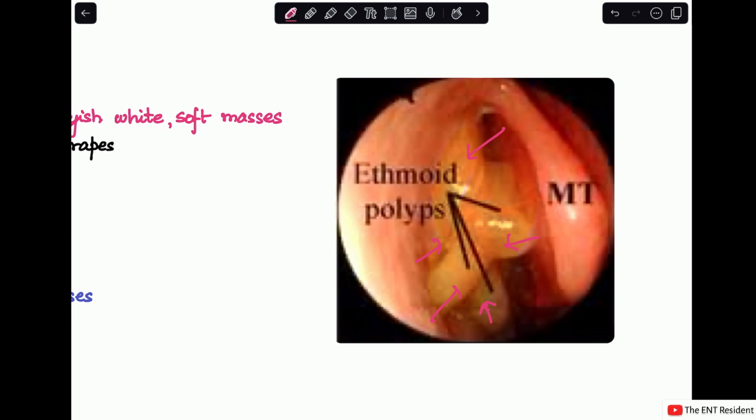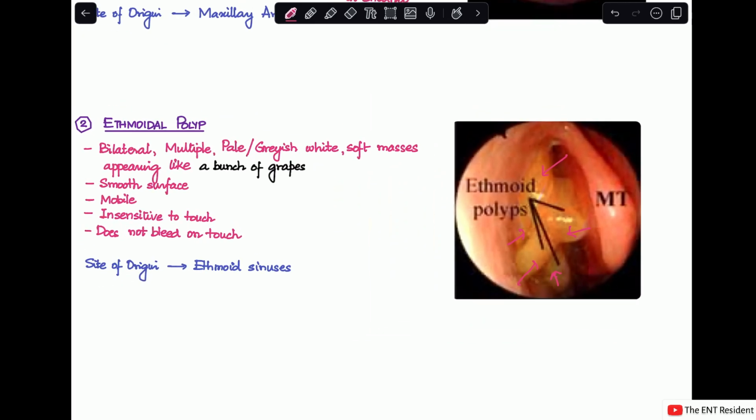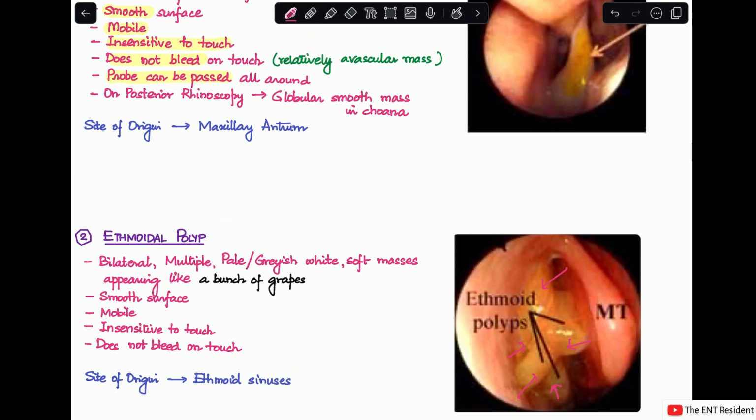It has a smooth surface, it is mobile, it is insensitive to touch, and it does not bleed on touch. And the site of origin here is the ethmoid sinuses. So these are the two inflammatory causes of nasal mass.